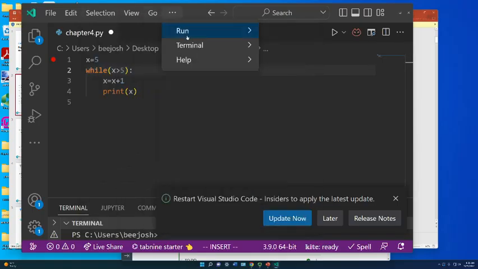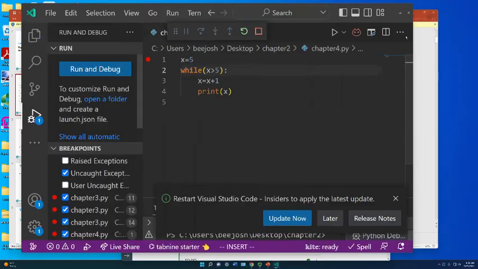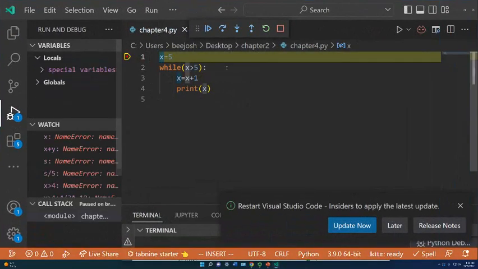Okay. Well, I guess start debugging. Fine. Okay. Sure. Go ahead and do your thing. Let's open that up so we can actually have something.